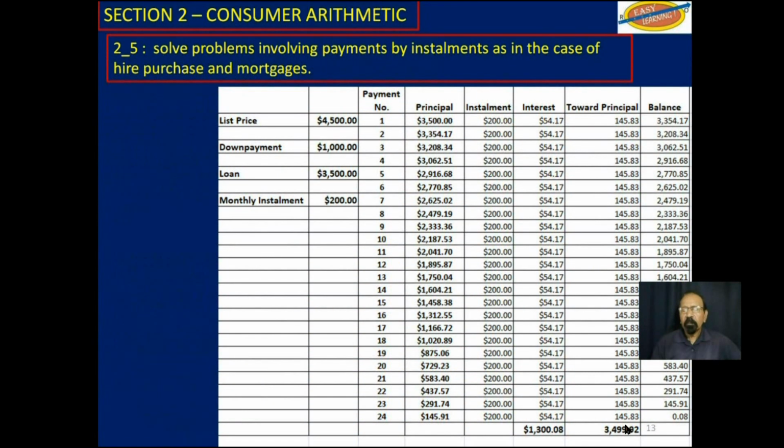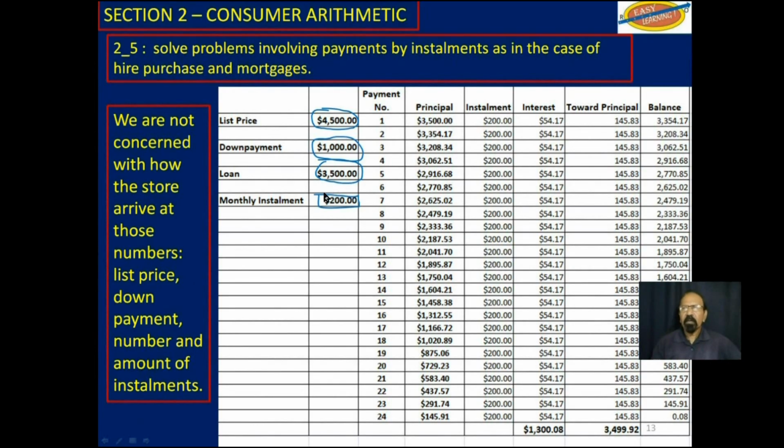Now, the stores, say Coach, for example, they use a table like this, and so they put in the list price, they put in the down payment, and from that, this credit here or loan will be calculated. They will also put in the number of years, and then this amount will be calculated, or put in the amount to pay per month, and the number of years will be calculated. It doesn't really matter. So what we have here is your first payment. Remember, the store extended to you a credit of $3,500.